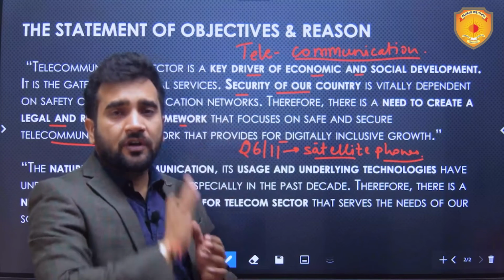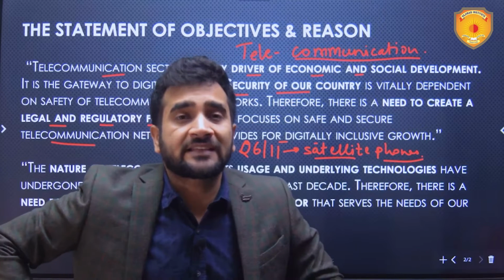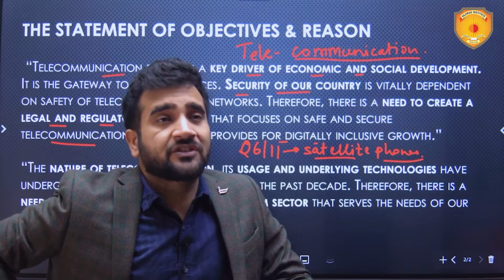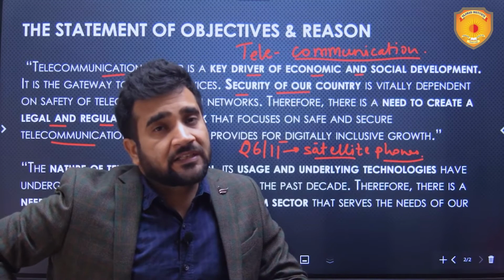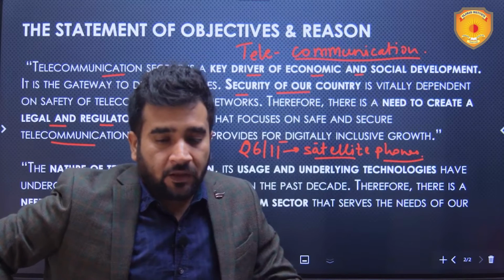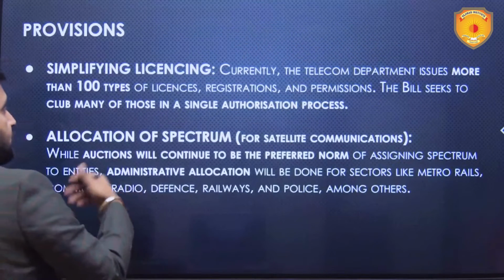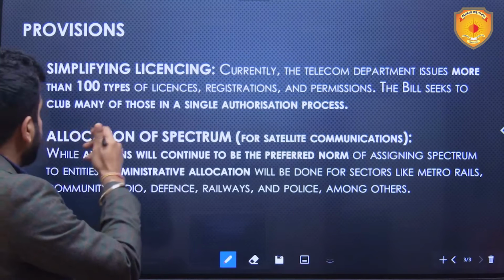Simultaneously, we have to ensure safety and security. So, to ensure safety and security, the government has given itself certain surveillance powers which are considered to be overarching or authoritarian by certain critiques of the government as well as this bill. So, we will see those things which have become contentious. Now, provisions, one by one we'll go.